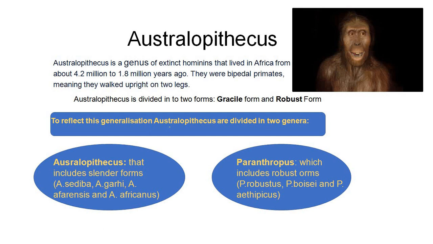Now on the basis of this generalization, we have divided Australopithecus into two genera. Which are they? They are Australopithecus and the other one is Paraanthropus. The gracile forms, the slender looking forms who are smaller in size, are called Australopithecus and are included under this genus, while the robust forms are included under Paraanthropus.